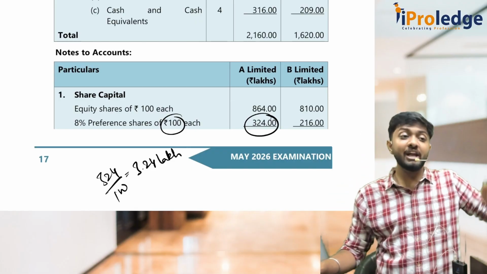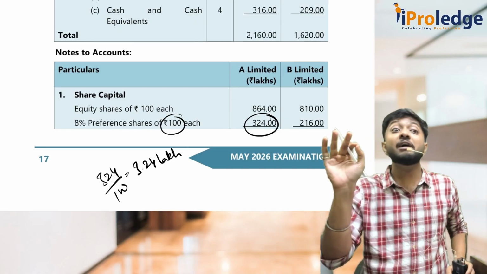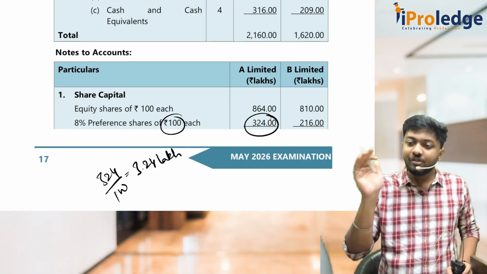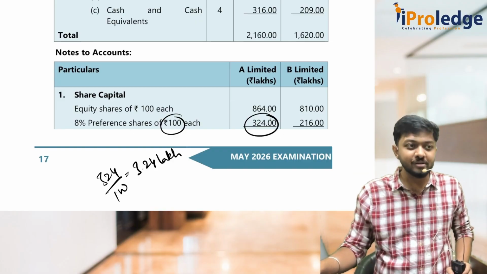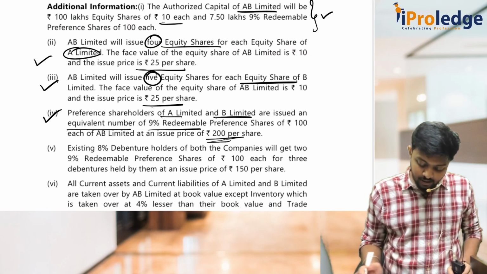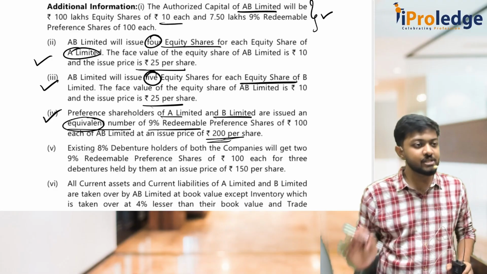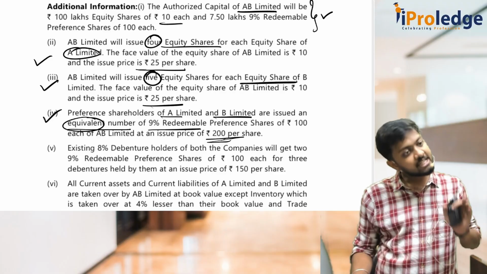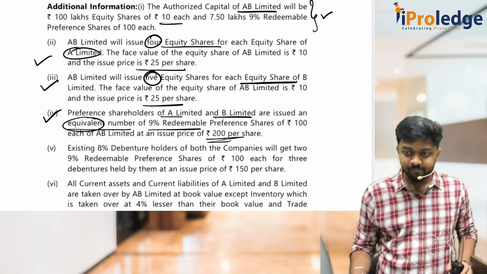How many preference shares have we given in AB Limited? They have told it is an equivalent number. So we have issued 3 lakh 24,000 preference shares only. All of you understood? What is the wording they have used? See here, equivalent number. So 3,24,000 is the preference share that is there in A Limited, and that is the number of shares we have issued by AB Limited also.